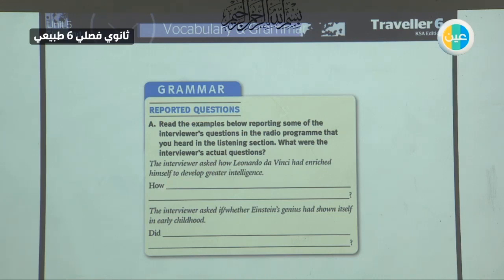The interviewer asked how Leonardo da Vinci had enriched himself to develop greater intelligence. So, this is the question: how did Leonardo da Vinci enrich himself? So, "enrich" and "did". Enrich himself to develop greater intelligence. Since it's a question, you have to divide the verb from the helping verb, the tense from the action.